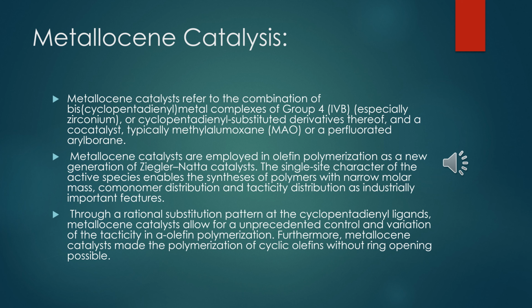The metallocene catalyst refers to the combination of many cyclopentadienyls with a transition metal, forming metal complexes of groups like the transition metals of the main group, and the first row of the transition metals also form complexes with cyclopentadienyl by using metallocene catalyst. The Ziegler-Natta catalyst also plays an important role because metallocene catalyst is involved in the formation of this catalyst. The description of all these reactions is given in this slide.